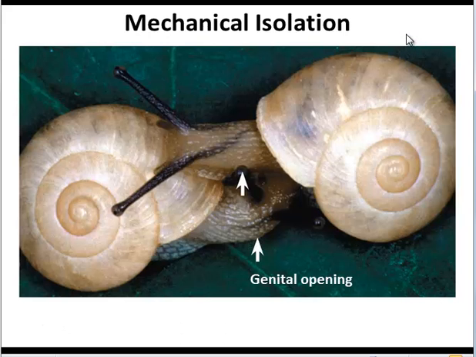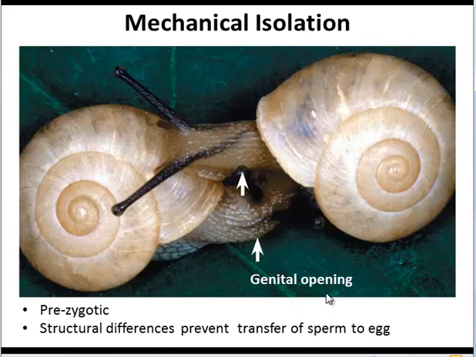Mechanical isolation is very interesting. In the case of these two snails, these are two different species of snails, and you're probably thinking they look a lot alike, but their genital openings, which are shown here and here, are on opposite sides because this shell spirals in this direction, whereas this shell spirals in this direction. And as a result, the genital openings can't line up, and so the egg and the sperm can't meet. So this is a structural difference that prevents the transfer of the sperm to the egg.